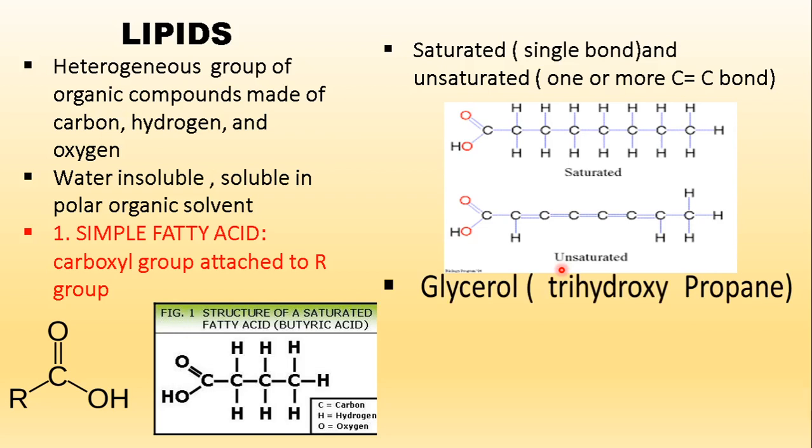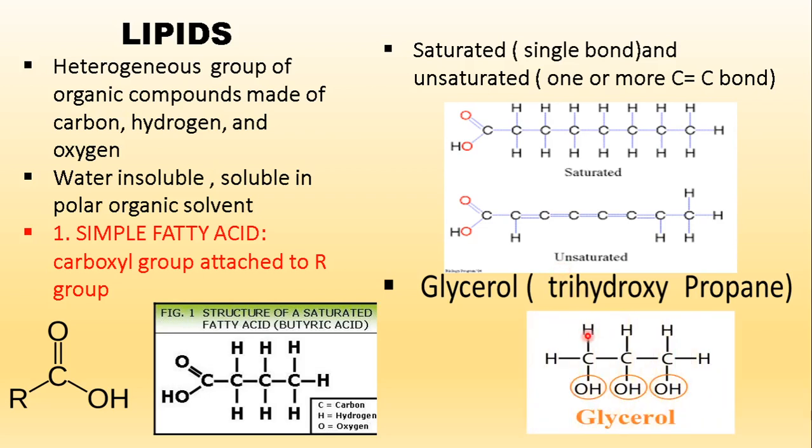Then the other type, glycerol. Now what is glycerol? Glycerol is a substituted propane. The propane is a 3-carbon compound, and here the hydrogens are replaced with hydroxyl groups.